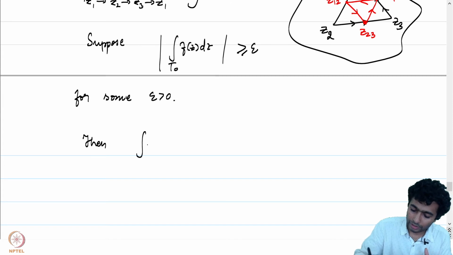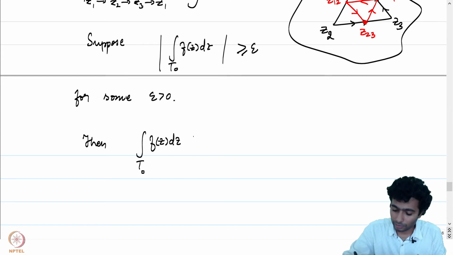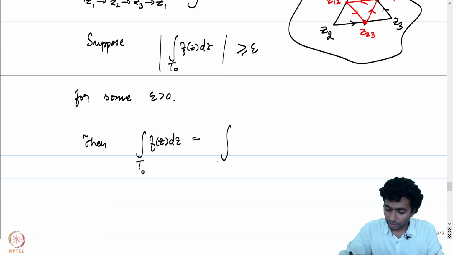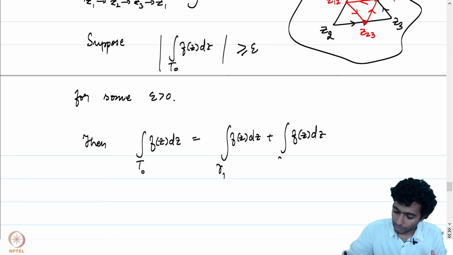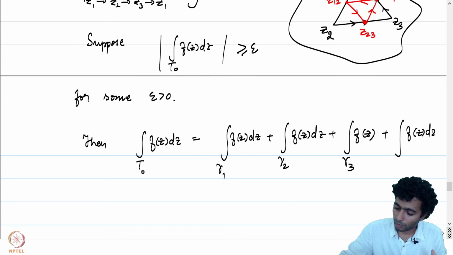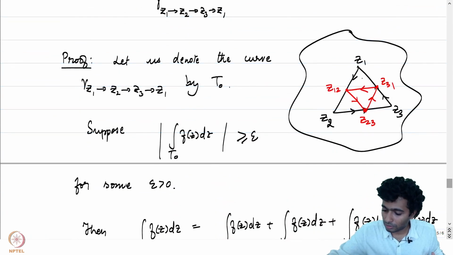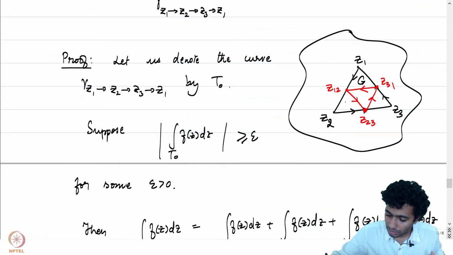The integral of f of z dz over t0 is equal to the integral over gamma 1 of f of z dz plus the integrals over gamma 2, gamma 3 and gamma 4. So what are these gamma 1, gamma 2, gamma 3 and gamma 4? This is gamma 1, this is gamma 2, this is gamma 3, and this is gamma 4.